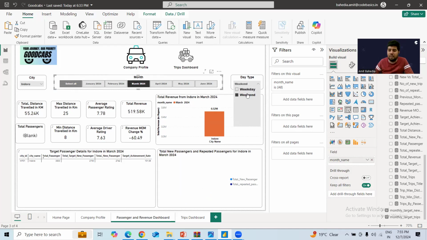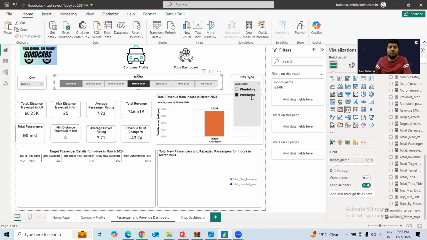What are the stats on the weekend? Sometimes there is a difference. The weekend stats and weekday stats definitely are there. But as far as what I've seen from the data in the ride industry, there is not much difference in the operational part for the weekends and weekdays, because on the weekdays also people use these kinds of facilities if they want to go to their office or any other place, and on the weekends also these things are there. So you don't find so much difference in the revenue on the weekend as well as weekdays.